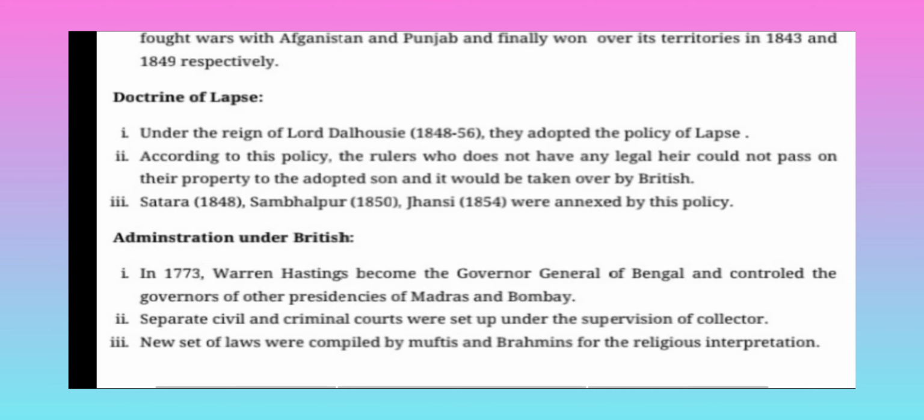According to this policy, rulers who did not have a legal heir could not pass on their property to an adopted son, and it would be taken over by the British. Satara in 1848, Sambalpur in 1850, and Jhansi in 1854 were annexed by this policy.